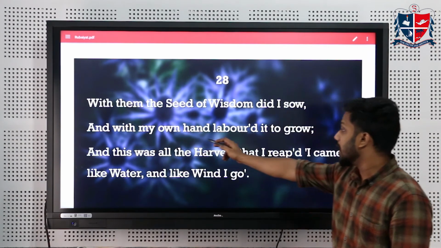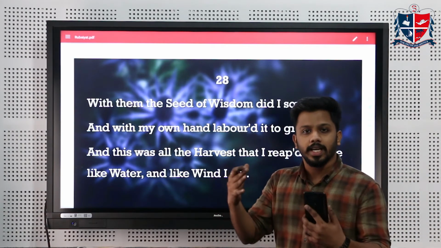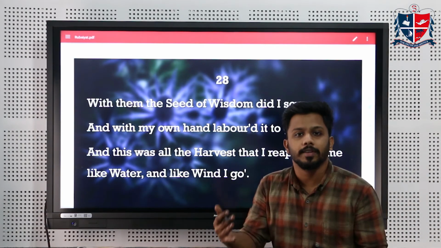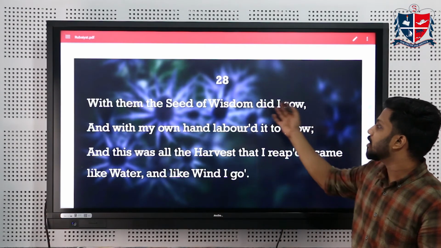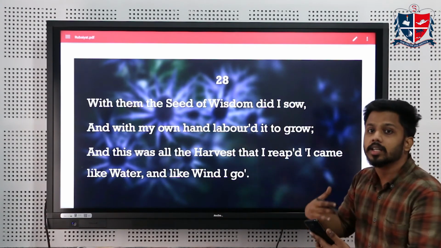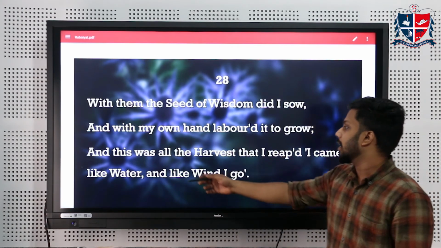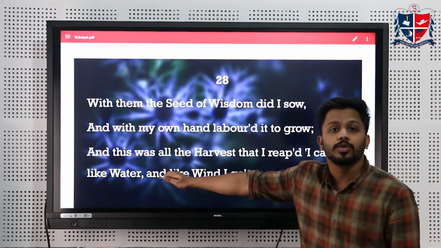And with my own hand labored it to grow. He gave his own interpretations to the ideas, to all those philosophical thoughts about life and all. So he started to sow the seed of wisdom and with his own hand he nurtured it and it started to grow. And this was all the harvest that I reaped.